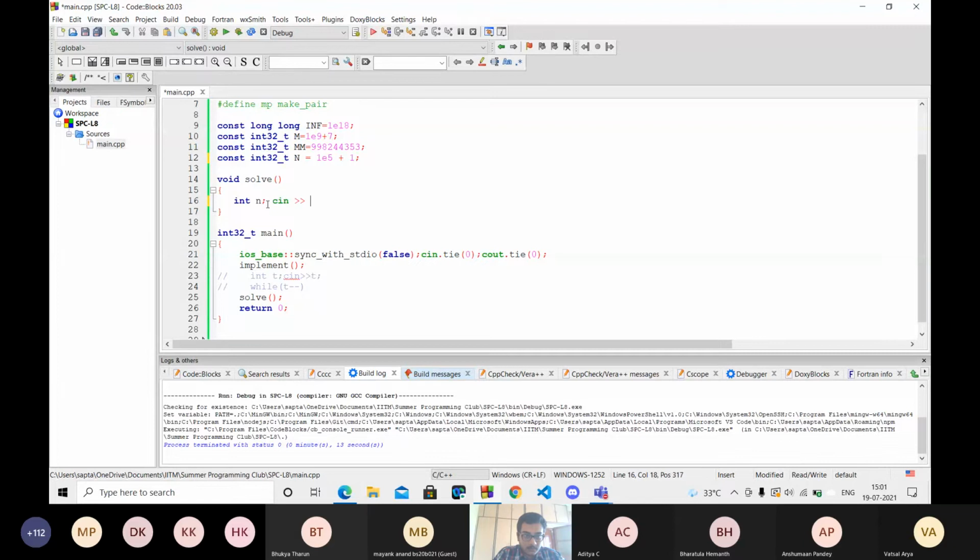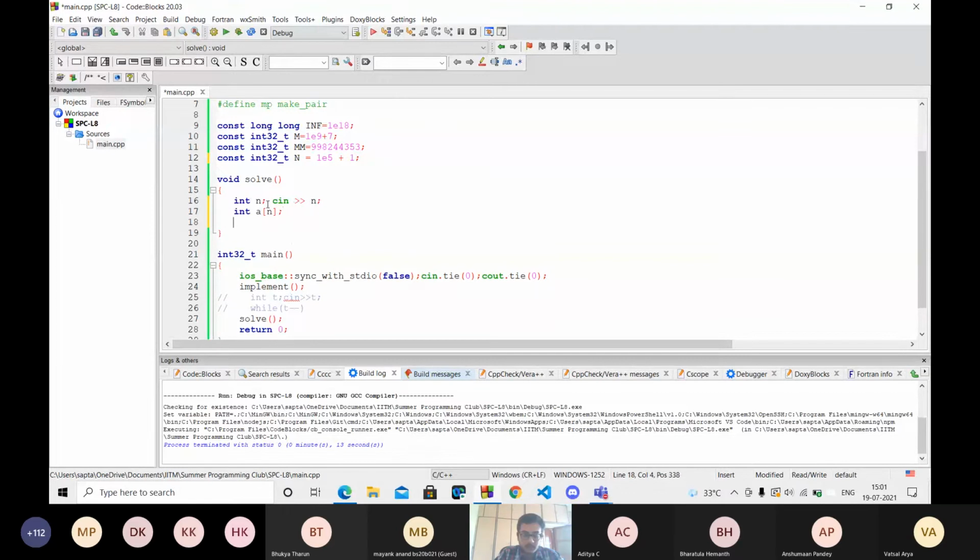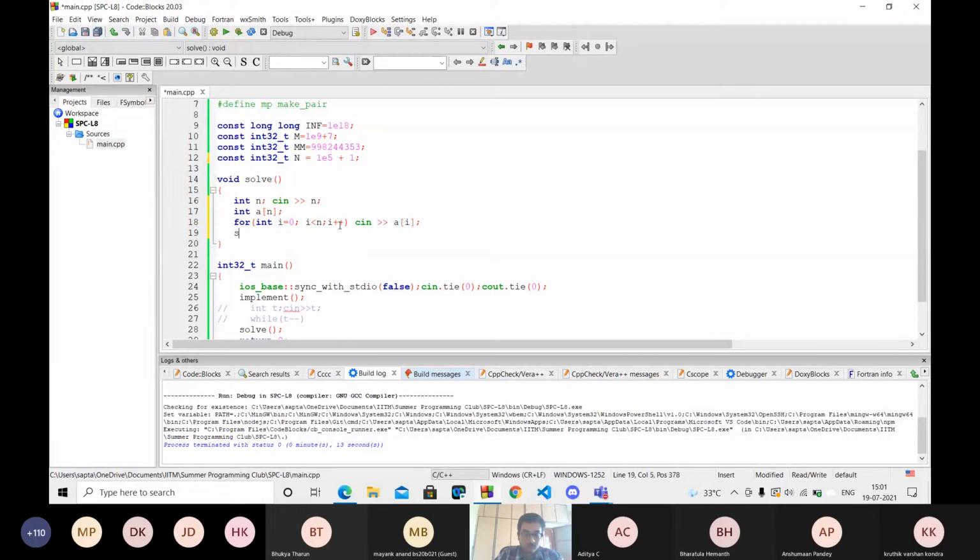Input n, and then there will be an array of size n. We need to sort the array because binary search works only on sorted arrays. Then I'm inputting the number of days, which is q.